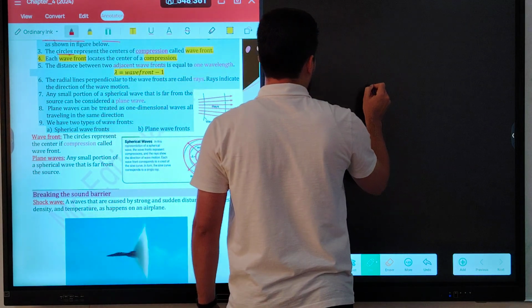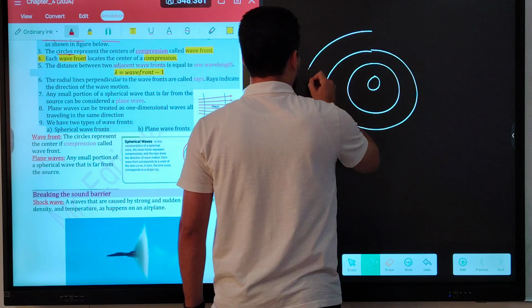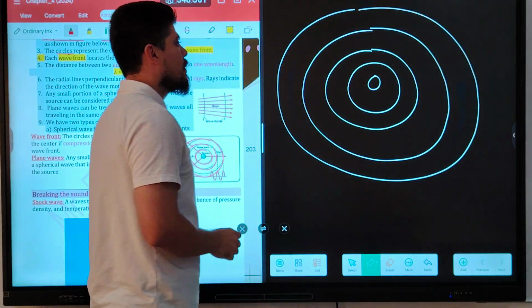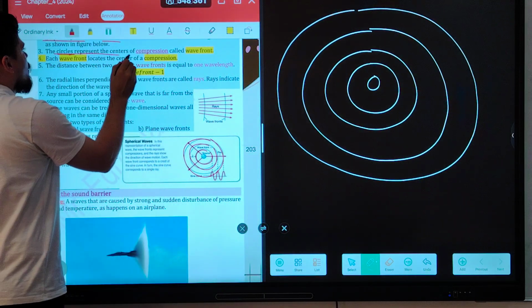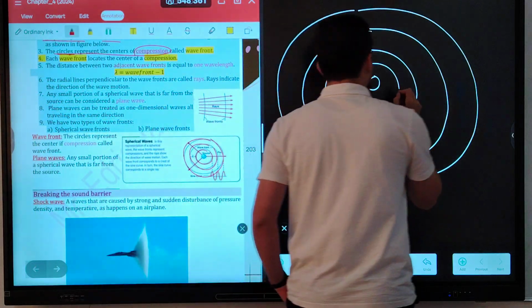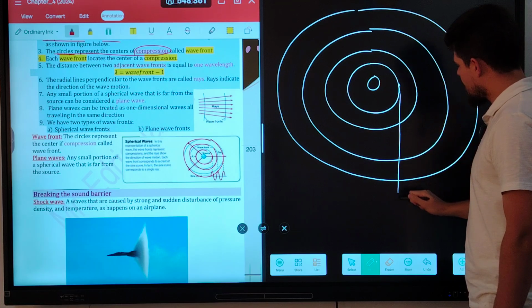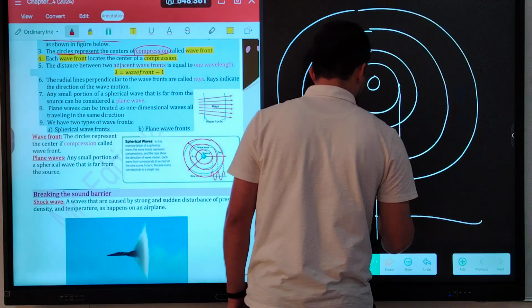Compression. Okay, this is the sound source and this is the wavefront. What is this circle? This is wavefront. And the circle represents what? The center of compression. And the compression, if you represent the compression as a sine wave,